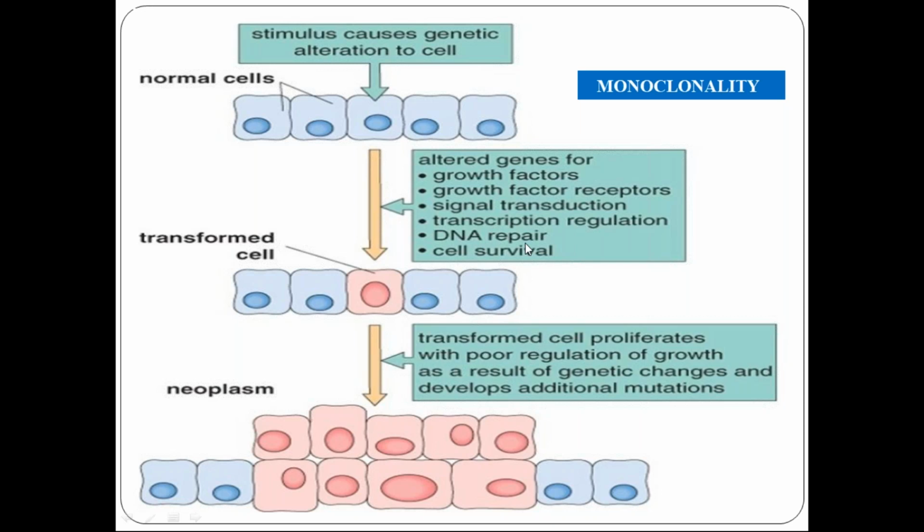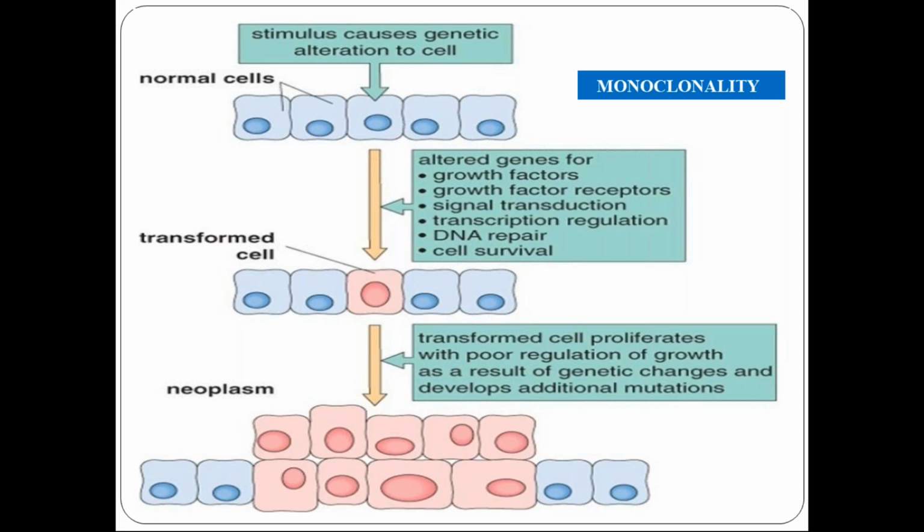Whenever DNA is damaged in the cell, which occurs normally, DNA repair genes are there, which repair the damaged DNA. Now, if that is also altered, abnormal, or absent, the cell continues to multiply with that damaged DNA.